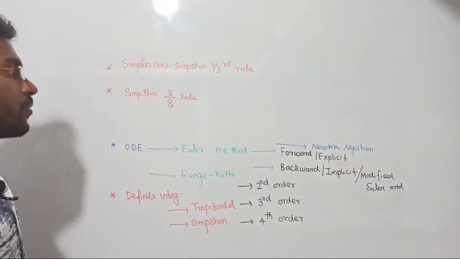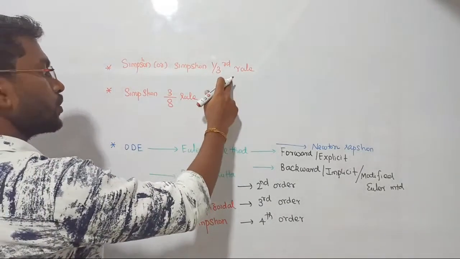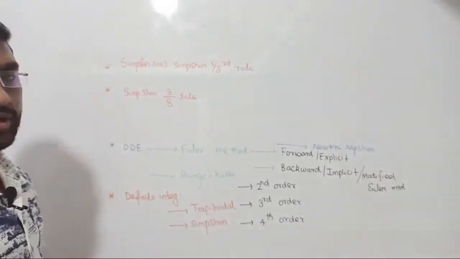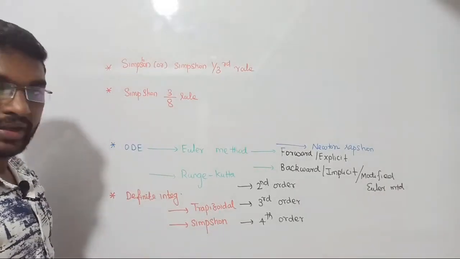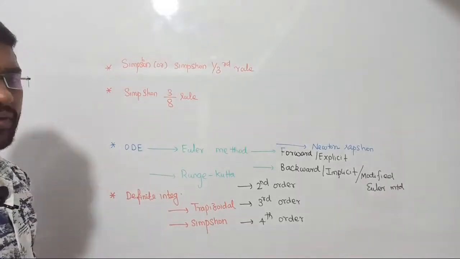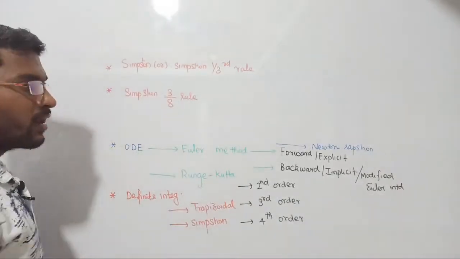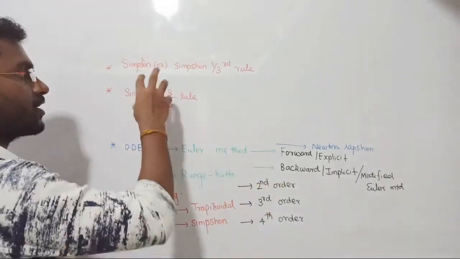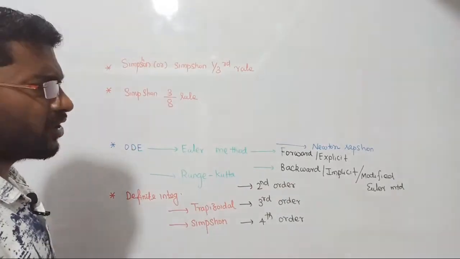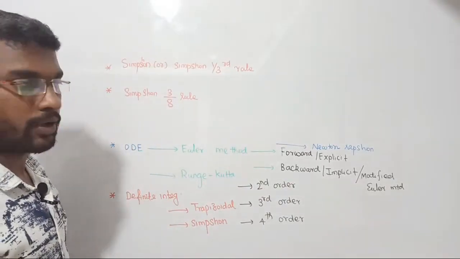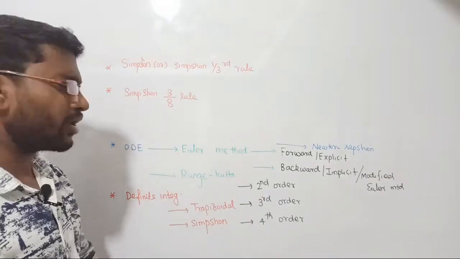So he developed two methods. Either you can go with this one or with this one under the Simpson rule. That will be mentioned in the exam correctly. There are some properties behind these methods, such as which method we use for what kind of equations. But in examinations they will clearly mention which method you should use. You need not panic.